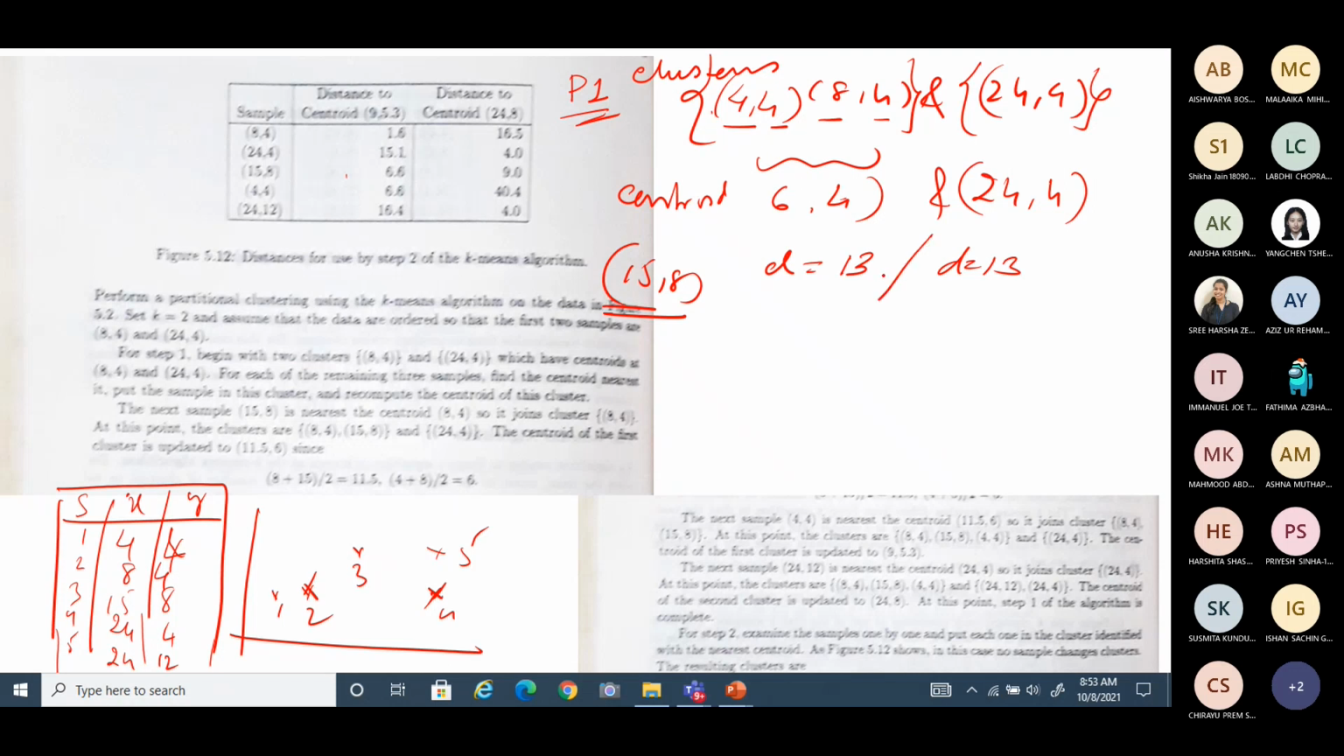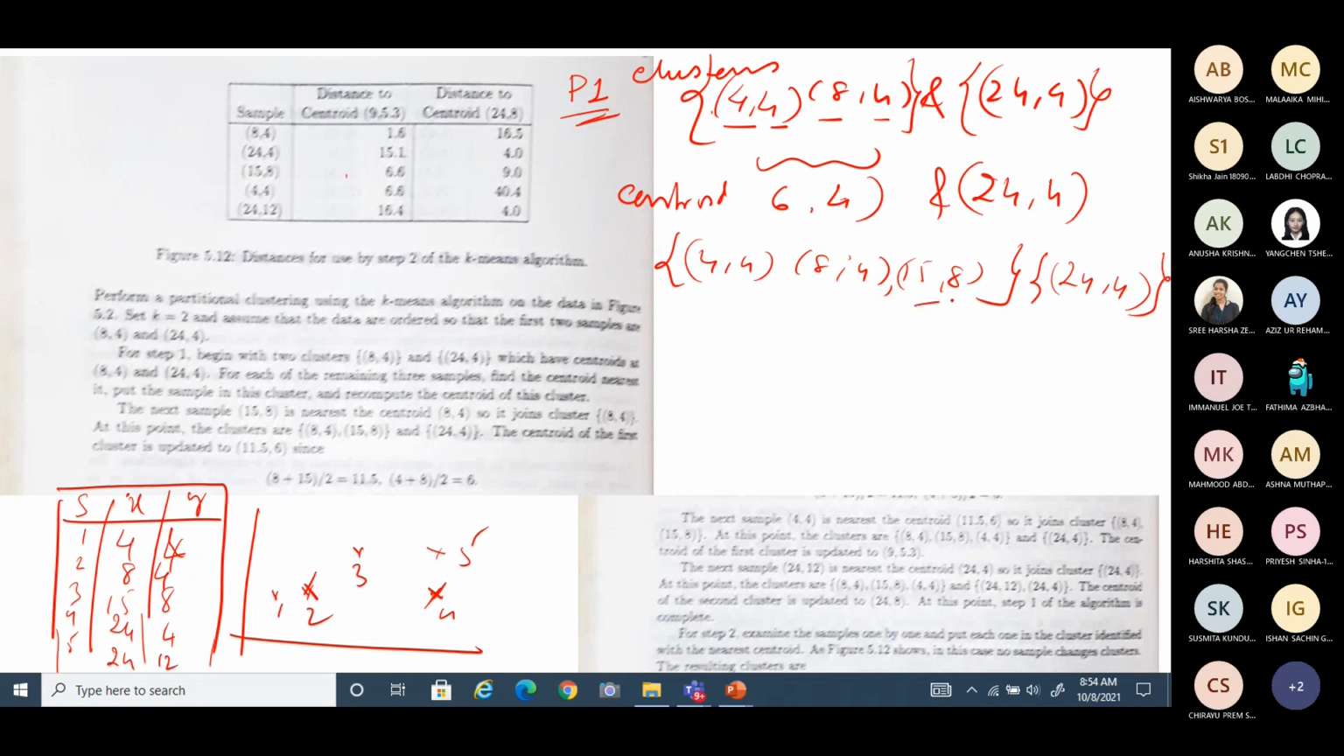So in that case, the first one can be taken. This you can neglect. You can go for this. Anyone you can consider. Nothing wrong in considering anyone. Let us take this and let us merge. So 15.8 is now considered part of the first cluster. You can merge it with this. So the set is now 4.4, 8.4, maybe 15.8. The other cluster has 24.4.